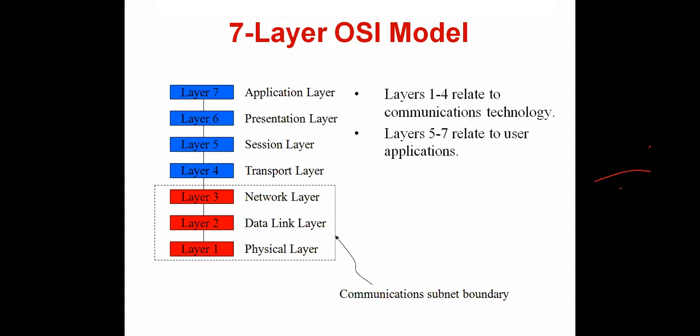Next, the layers above, that is the session layer, presentation layer, and application layer. These 3 layers deal with the users' applications. Why? Because the end users mostly communicate with these 3 layers. The layers 5 to 7, that is application layer, presentation layer, session layer, these three deal with user applications.